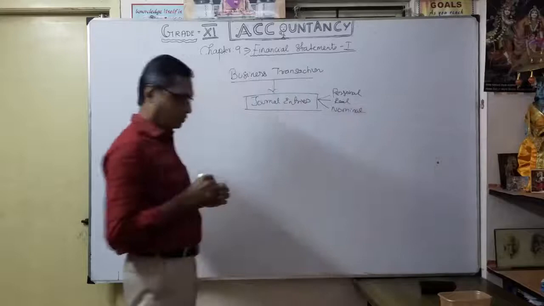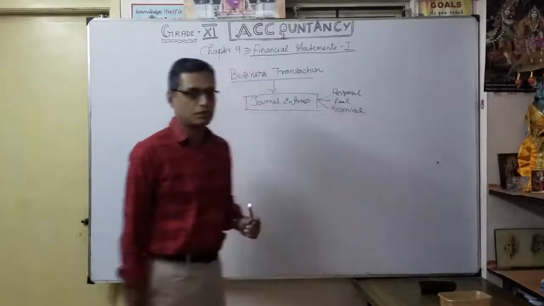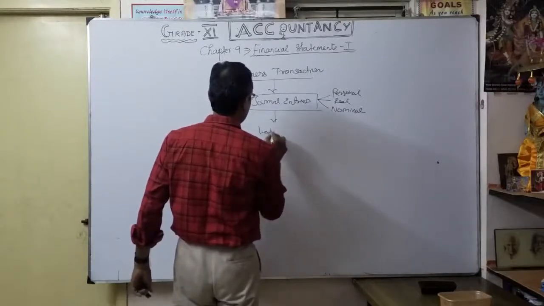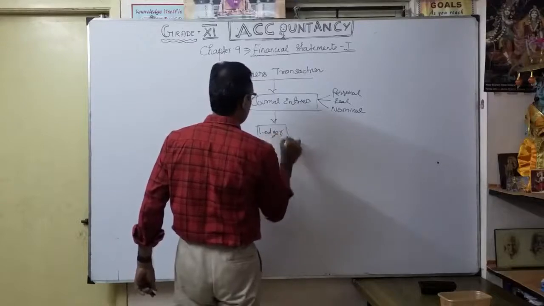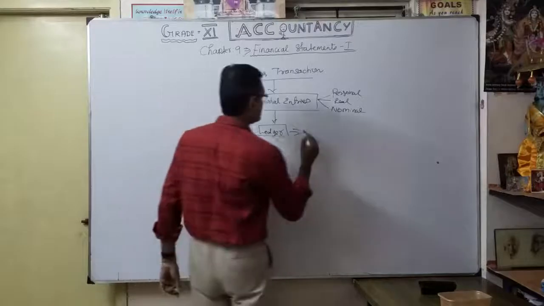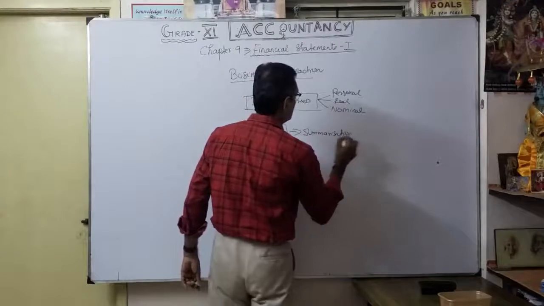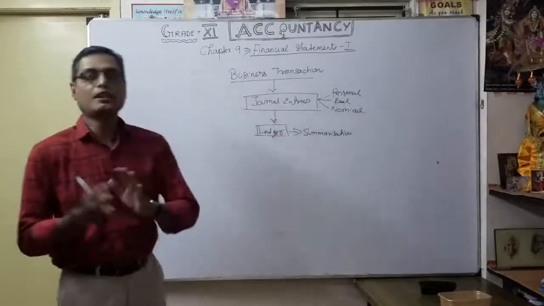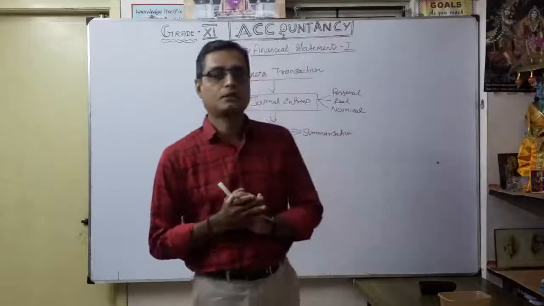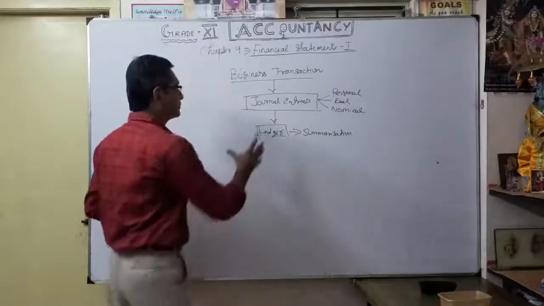Through the help of the golden rules, personal account, real account, nominal account, the 3 types of account, you are going to develop the ledger. You know very well the meaning of ledger. Ledger means summarization, to collectively see our total purchases, total sales, total expenses for the particular accounting period. Likewise, we are going to prepare the ledger.